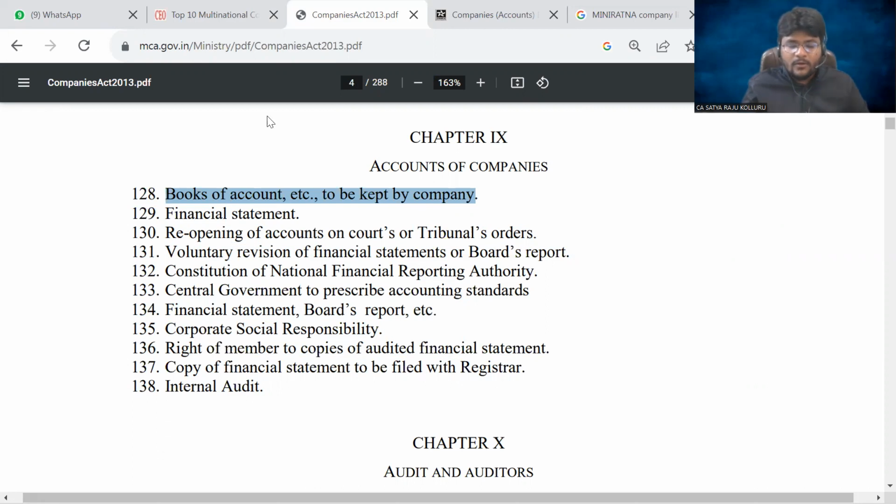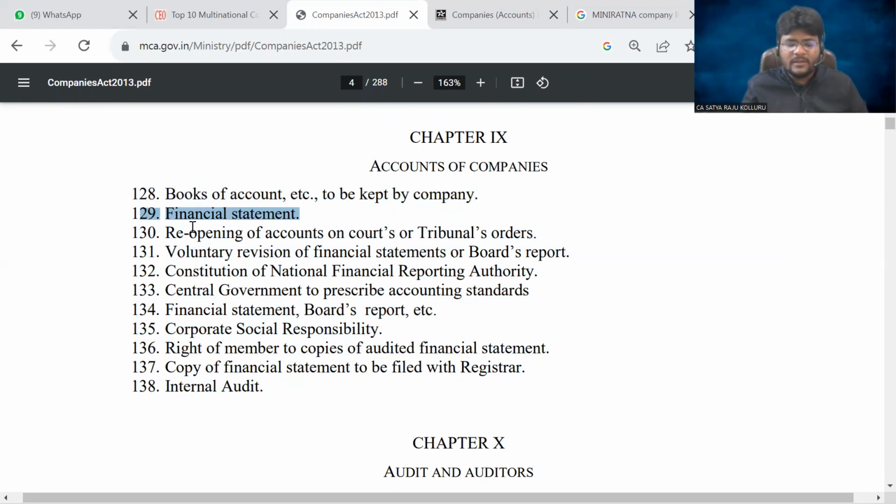Next, section 129 relates to financial statements, how they should prepare the financial statement and which format they should follow. Actually, they prepare it as prescribed in Schedule 3 of the Companies Act 2013. Why should each and every company follow Schedule 3? Due to section 129. In section 129, it is clearly given that each and every company should prepare their financial statement based on the format prescribed in Schedule 3. That's why we are following the Schedule 3 format.